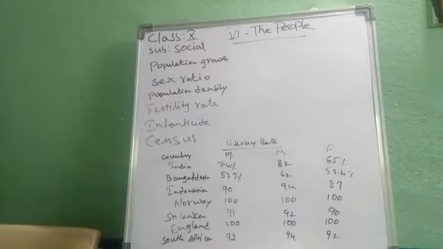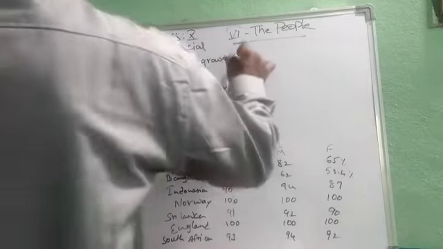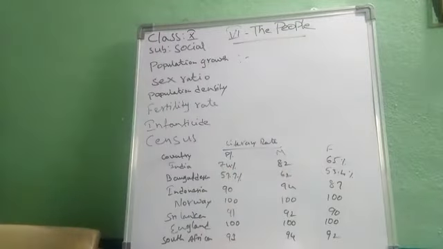Coming to the people, we have population growth. Population growth means the increase in the number of people who inhabit a territory or a state. So population growth means increasing the population in a particular area, in a particular state. That we call population growth.